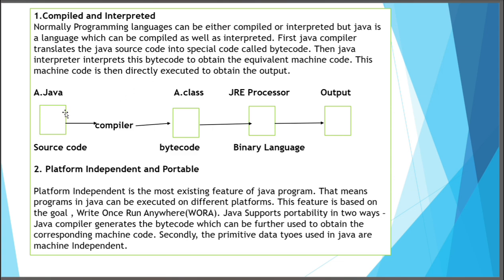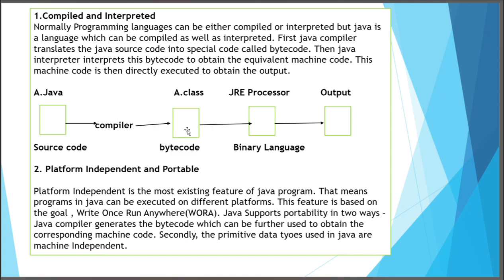For example, this is one source code called a.java. In Java, every source code is saved with the extension .java. The file name is a. So this source code, we can convert into bytecode using the compiler.